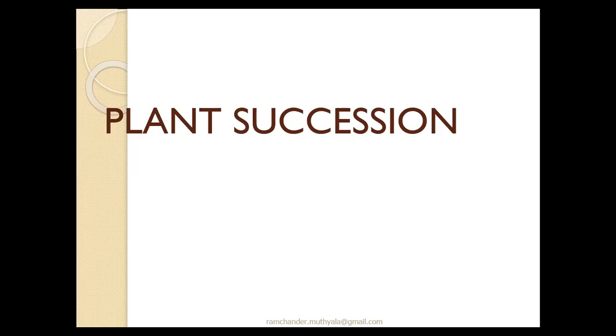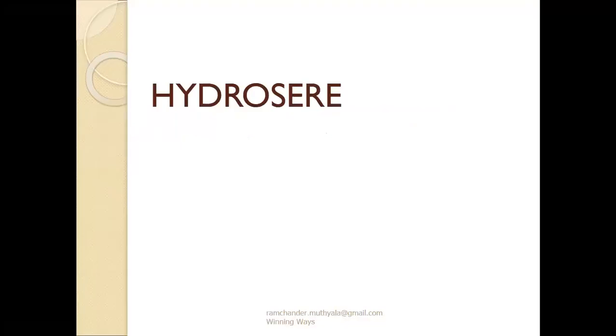Plant succession is mainly of two types. One is hydrosere, the second one is xerosere. Hydrosere: the succession which begins in an aquatic environment is known as hydrosere or hydrosuccession.